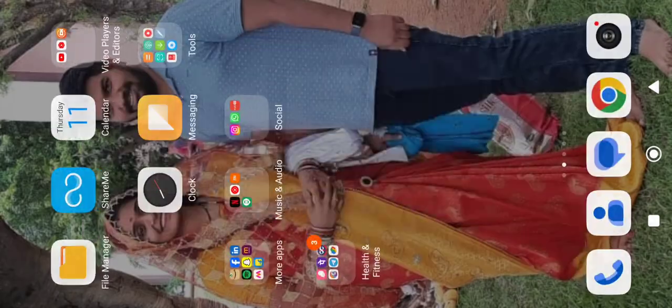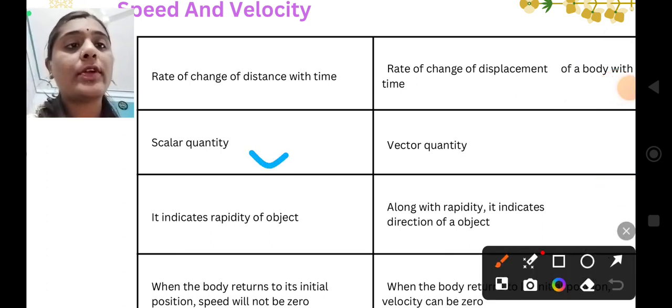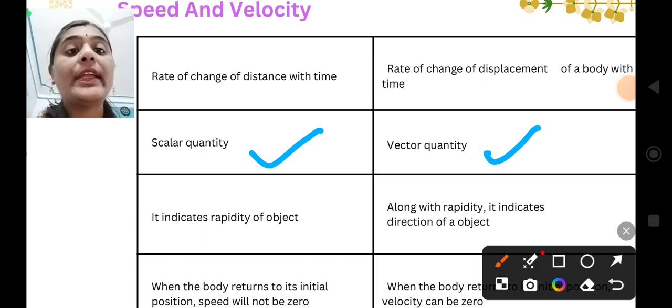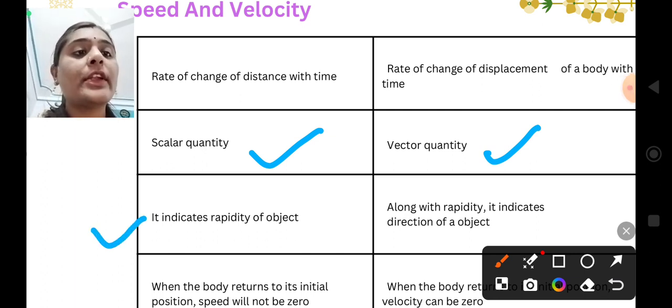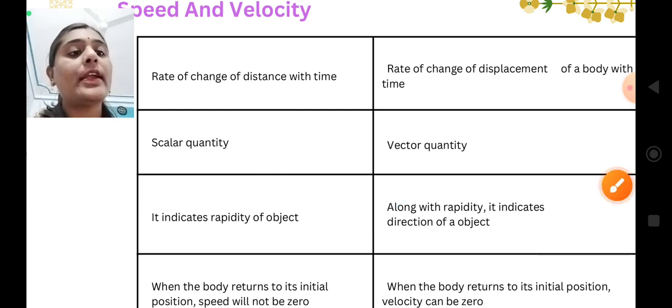Speed is a scalar quantity, sorry, velocity is a vector quantity. It indicates the rapidity of the object. Along with the rapidity, it indicates the direction of the object also, right?